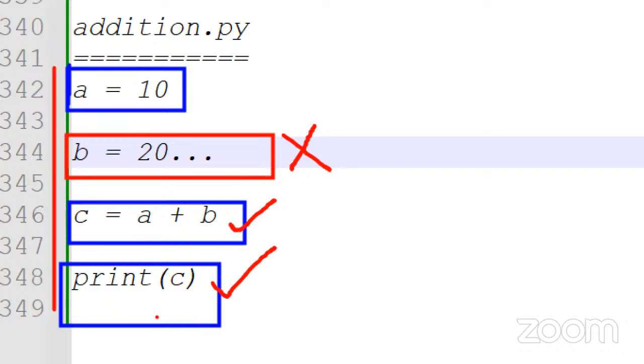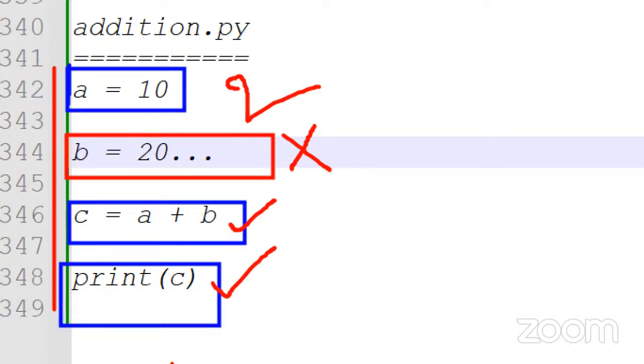Like that, top to bottom is checked. Wherever the mistakes are, those line numbers are identified and returned. For example, the second line has a mistake, and the fifth line also has a problem, so the second and fifth lines are returned.